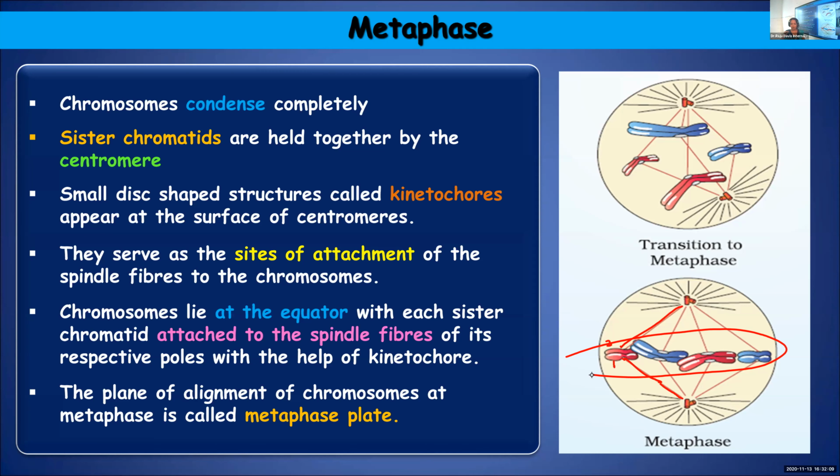I told you we will call it the metaphase plane. So chromosomes will move to the spindle equator. You can also call it the equatorial plane. Chromosomes will move towards the spindle equator and get aligned along the metaphase plane, which means they will move towards the equator and get aligned at the equatorial plane.